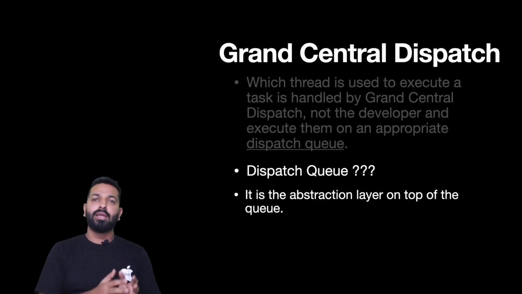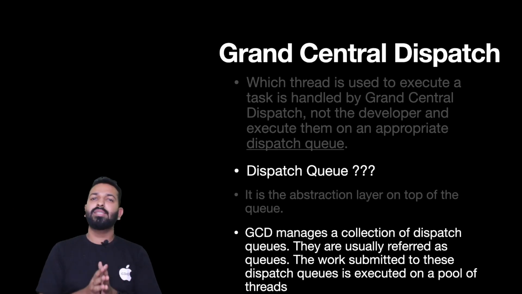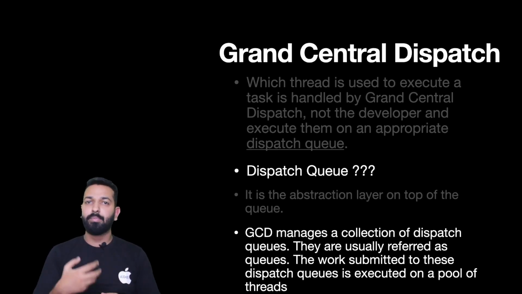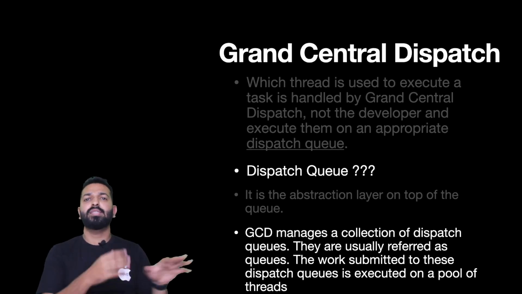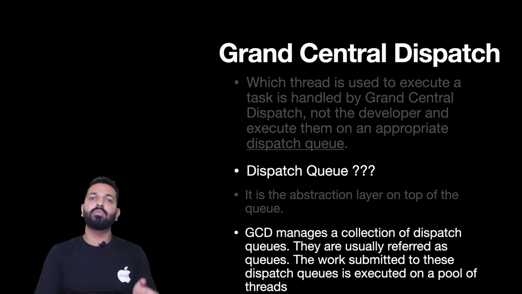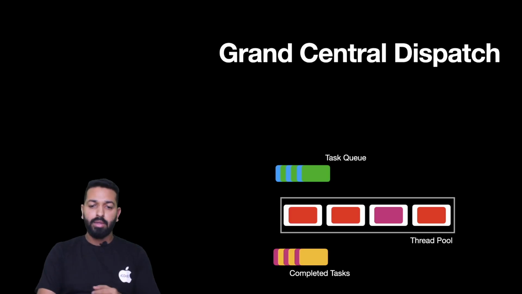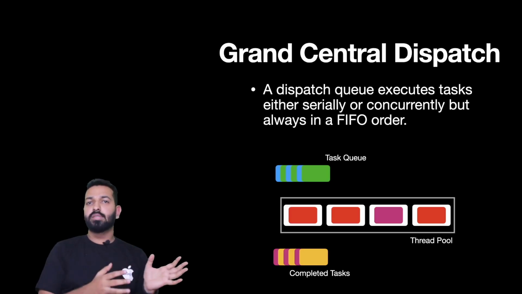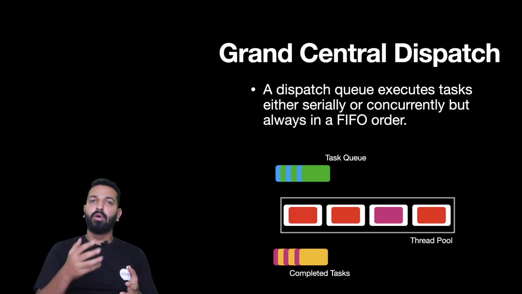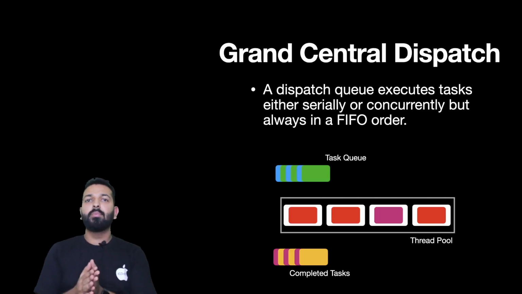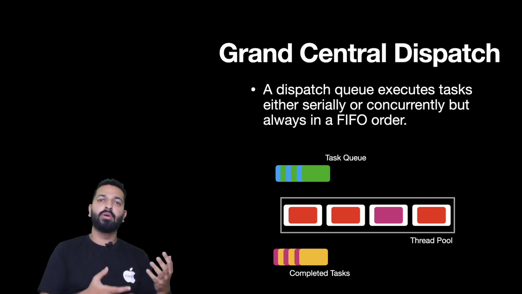So let's see what a dispatch queue actually is. In layman's terms, a dispatch queue is an abstraction layer over a queue of tasks. GCD manages a collection of dispatch queues to which we submit tasks, and eventually it decides which thread from the worker pool should be chosen for doing that particular job. GCD either executes the work serially or concurrently, but tasks are always picked in FIFO order, because at the end of the day it is a queue, first in first out.